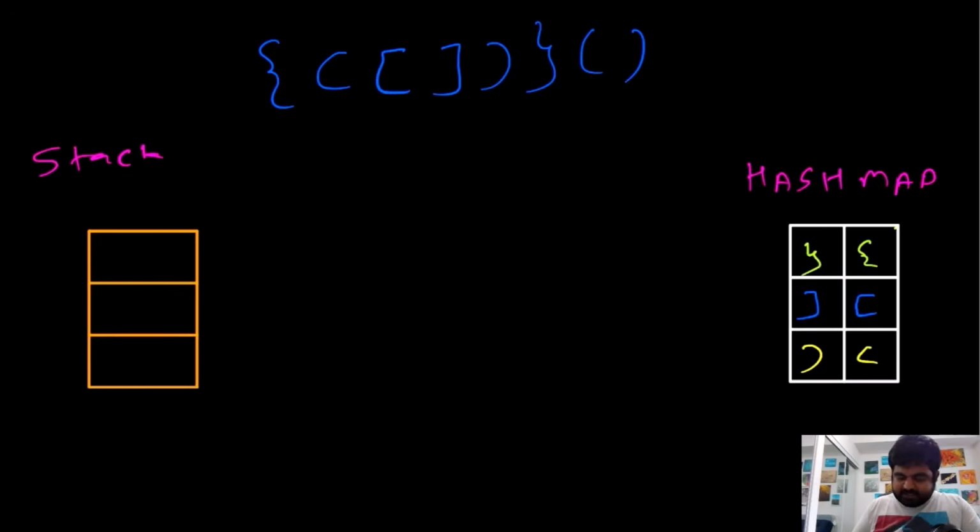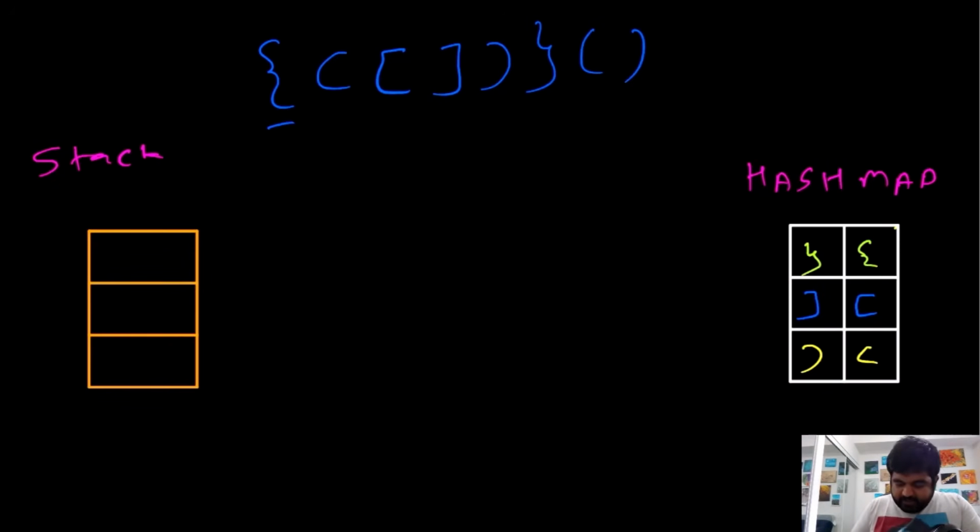First let's take this example. The idea is that at any given moment we identify an open bracket, we are going to add that value inside our stack, and at any moment we encounter a closing bracket, we are going to pop a value from the stack. Then we see whether the value we popped is the same as the value in the hash map for that particular closing bracket. So let's see that in action.